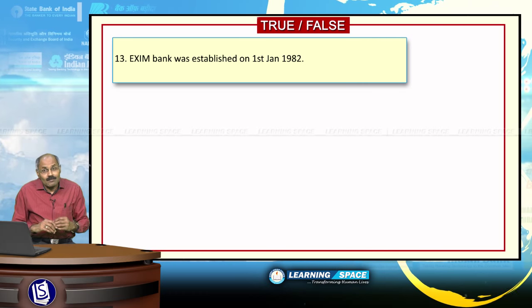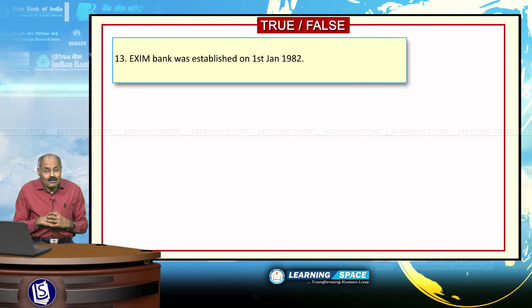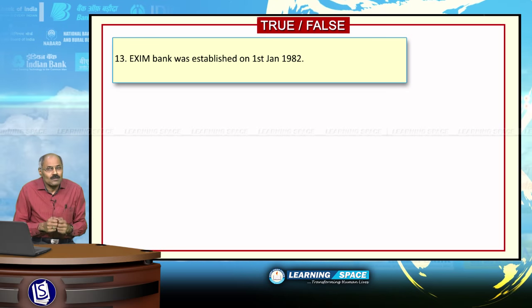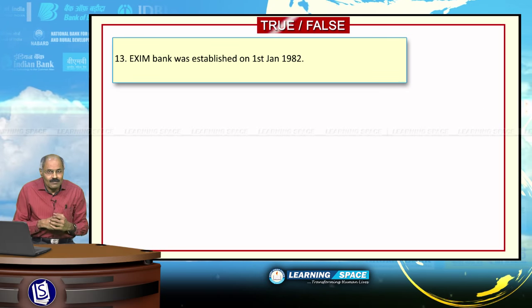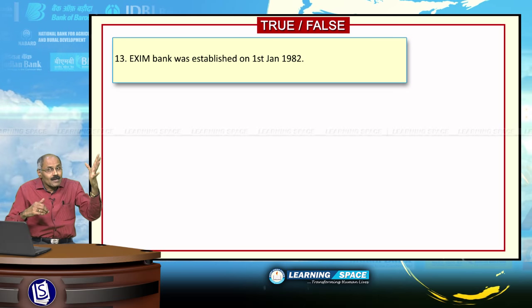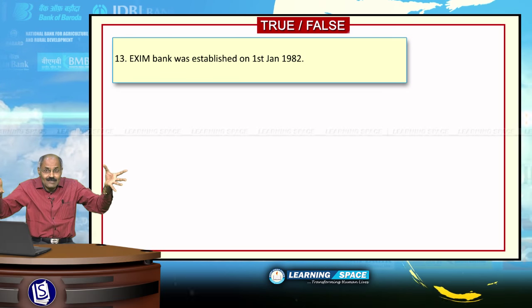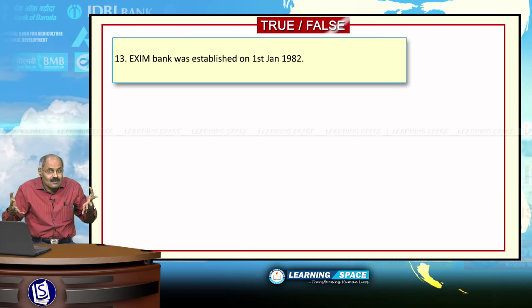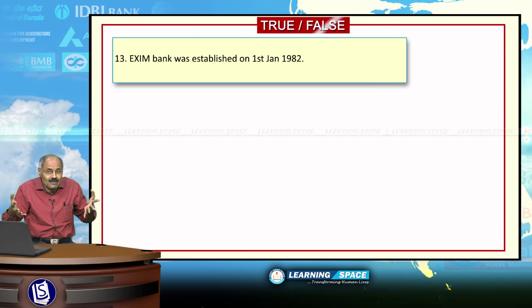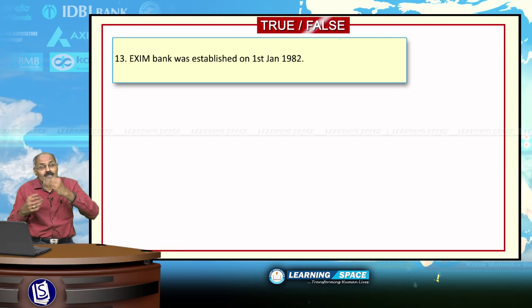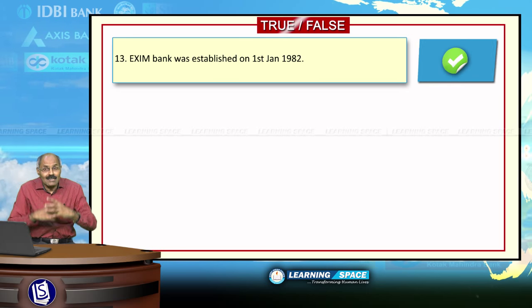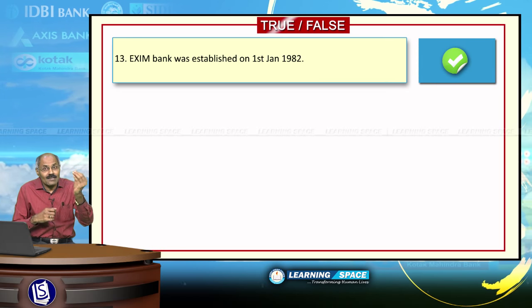Exim Bank. What is the purpose of Exim Bank? Exim Bank is basically to look at exports, to increase exports, to provide export finance, and to integrate exports as well as investments into the main economic activity of the country. The main purpose of Exim Bank is this, and Exim Bank was established on 1st January 1982 is the right sentence, right. Look into the next one.